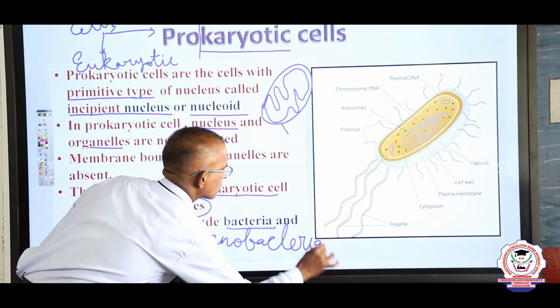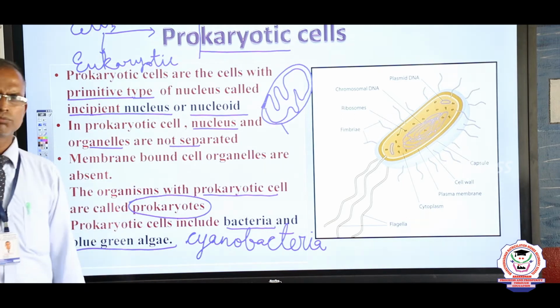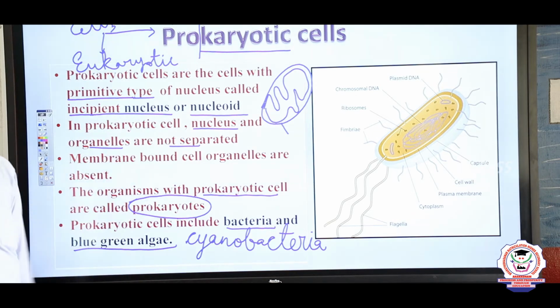Blue-green algae, also called cyanobacteria, are examples of prokaryotic organisms. They have a simplified, incompletely formed nucleus, and there is no membrane-bounded organelle. Next, we go to the next part.